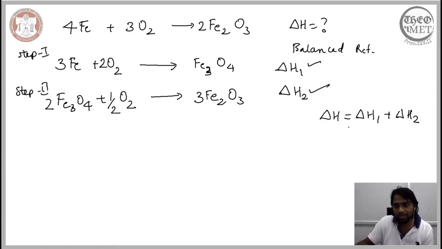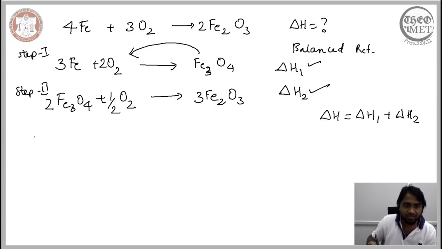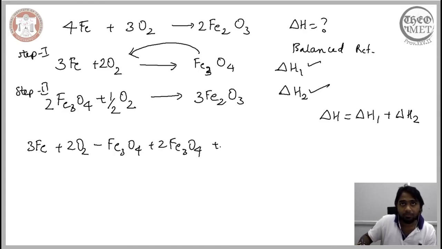If we are able to arrive at this relation, where just the summation of these 2 gives us the overall change in the enthalpy, then we are done. For that, we need to bring the product of the first step into the reactant state. So ultimately we have 3 Fe plus 2 O2 minus Fe3O4 plus 2 Fe3O4 and plus 1/2 of oxygen, and this will ultimately give you the end product.